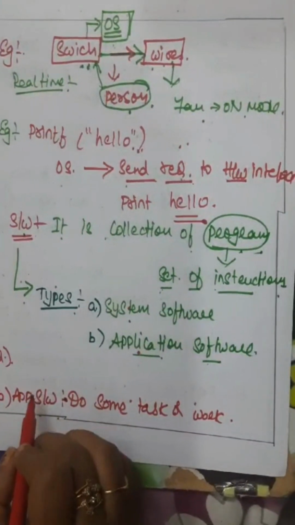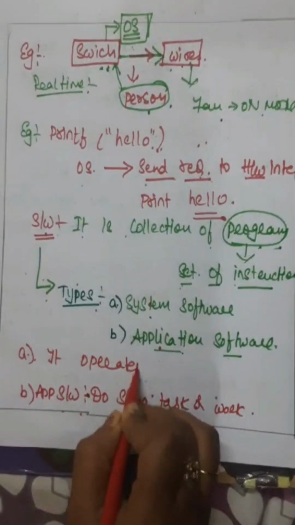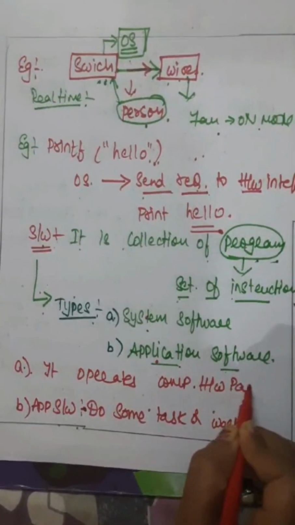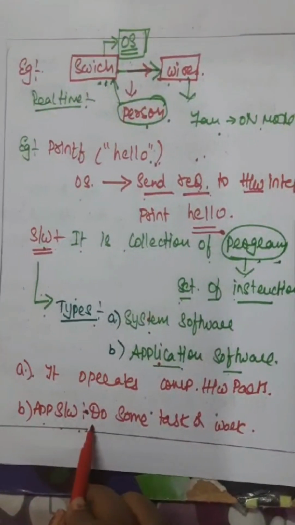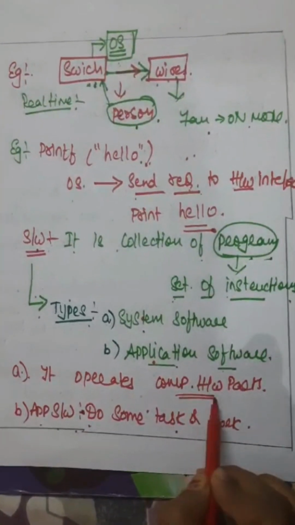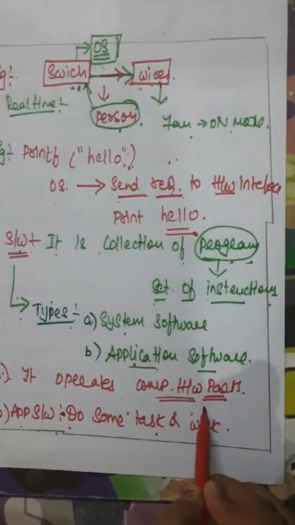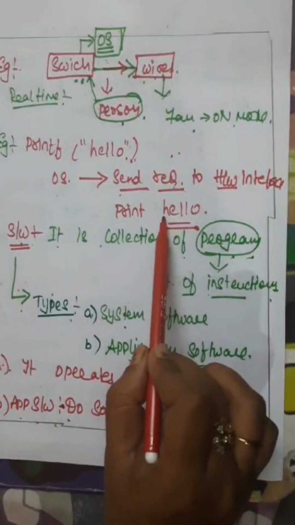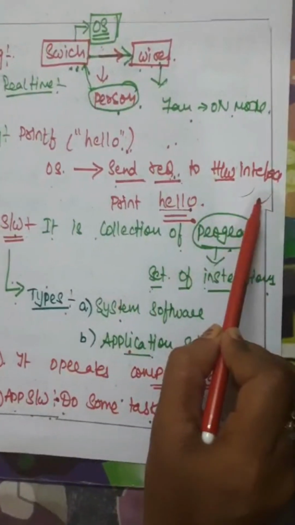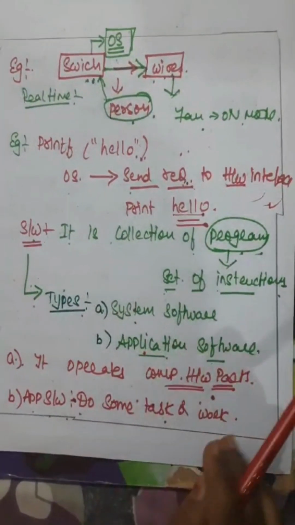System software operates the computer hardware parts. The application software does its task through the hardware. Likewise, hello is used to print hello, and it will request some hardware parts. So, till now I have given a brief explanation of the operating system.